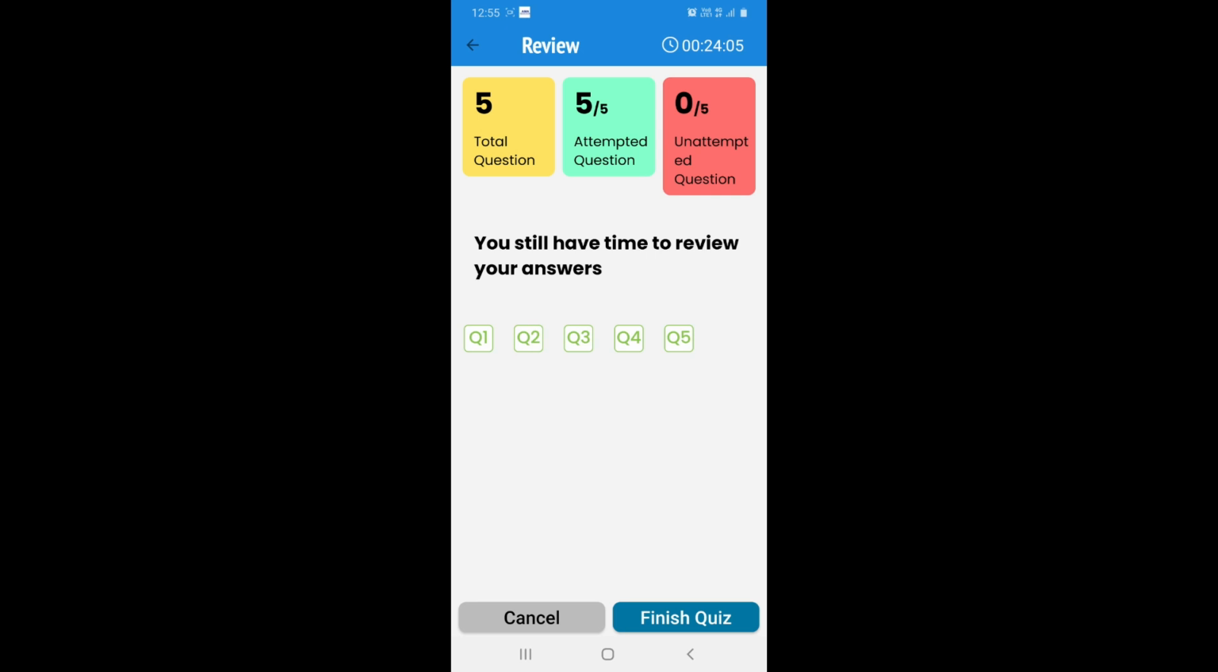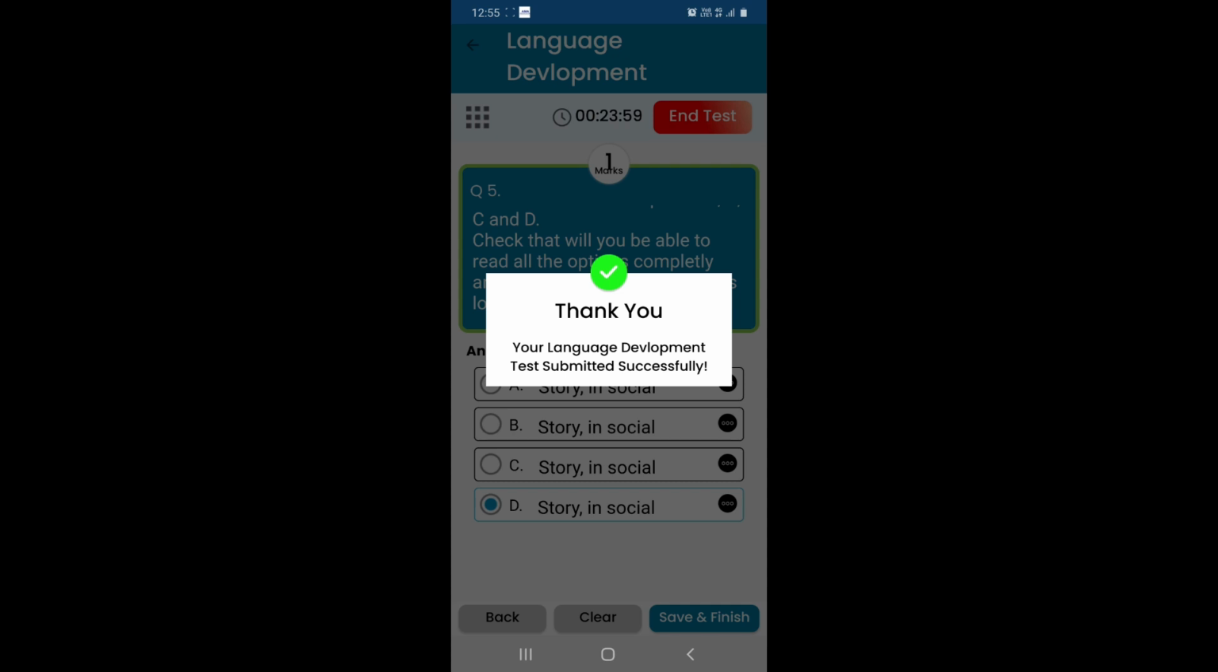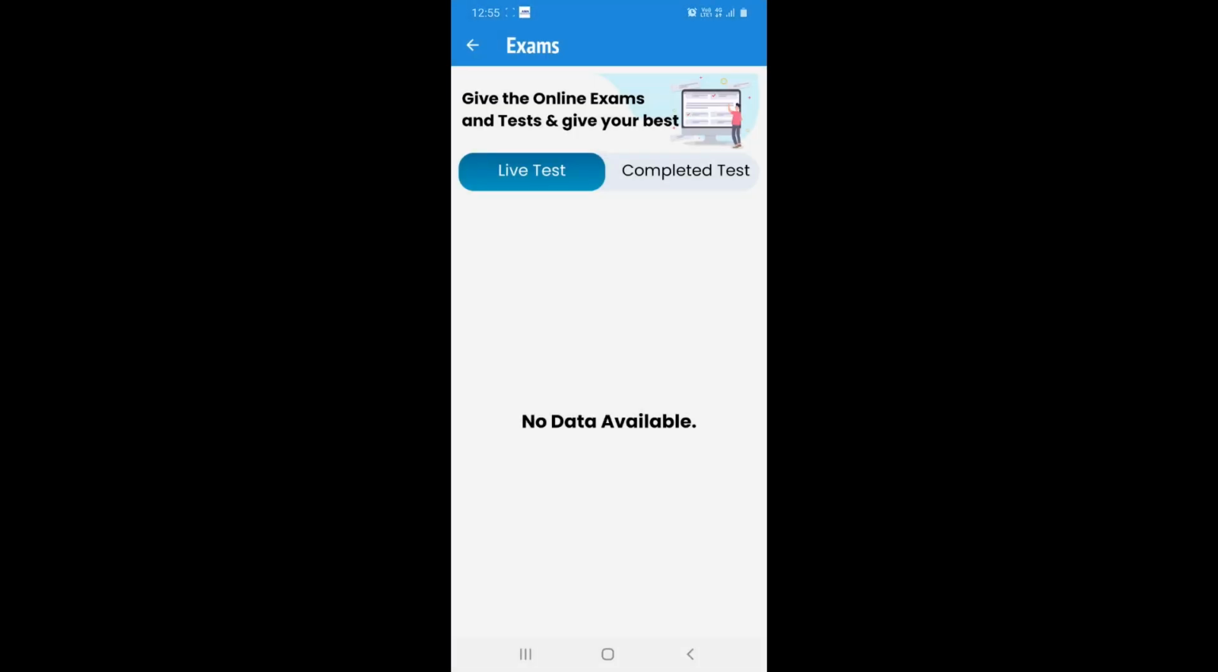You can click on the unattempted question and come back to your question where you have to upload or choose the correct answer. After you complete attempting all the questions, you can click on the finish quiz button and you can submit your quiz.